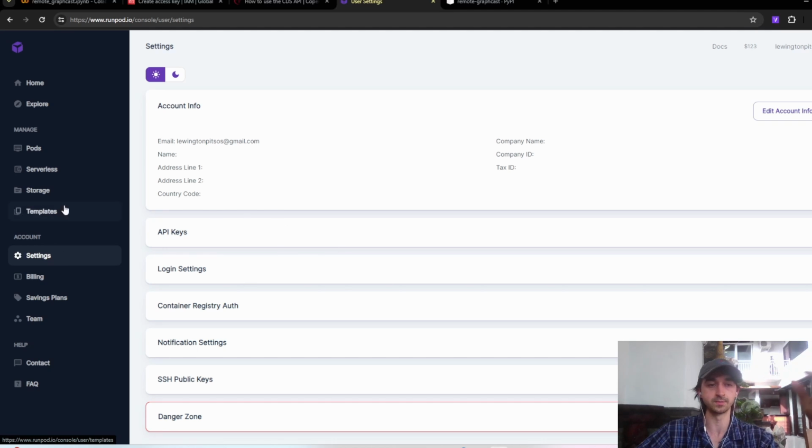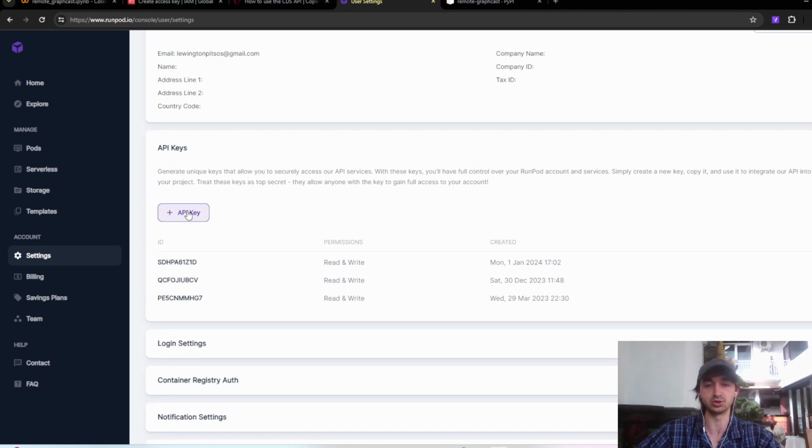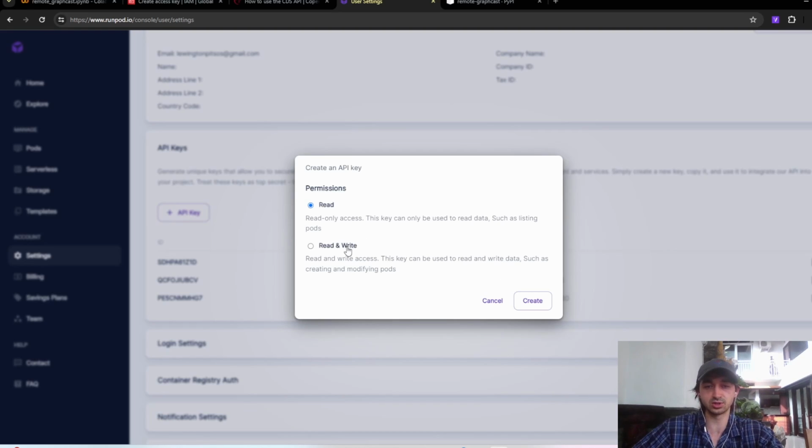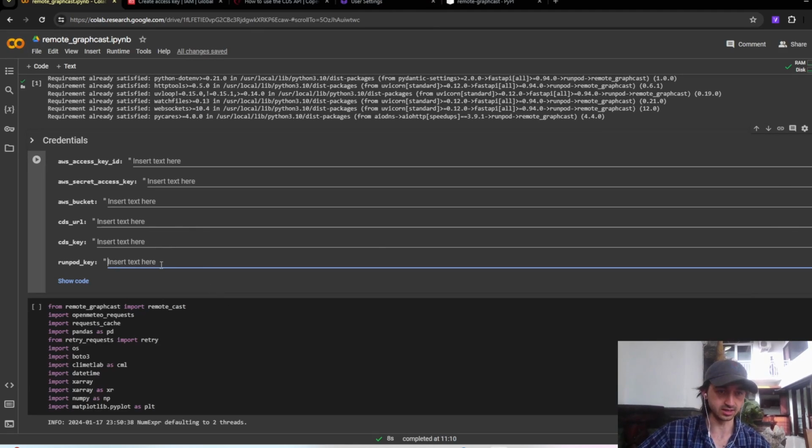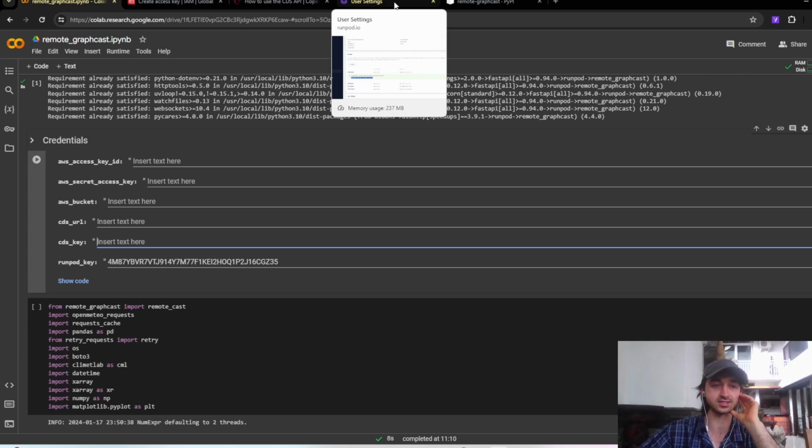Okay, so you create your RunPod account, go to settings, API keys, and then you create a new API key. Let's do it right now. It has to be read and write. Create, and great, here it is. So let's paste that in. And before you get any funny ideas, I will be deleting this API key before the end of this tutorial. So yeah, don't even bother. Okay, so that's RunPod.